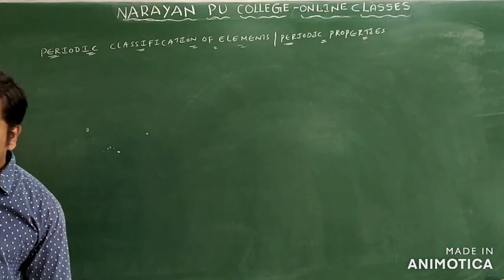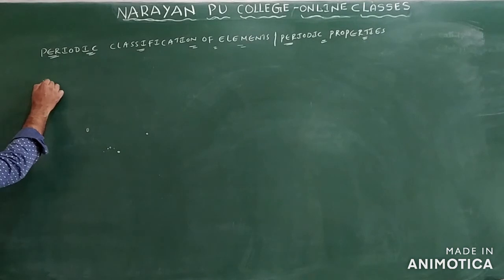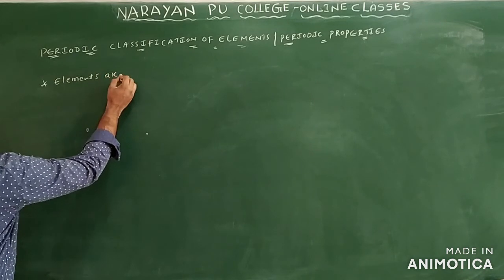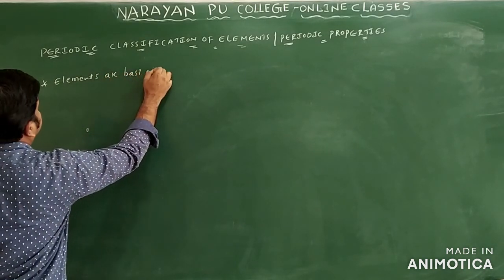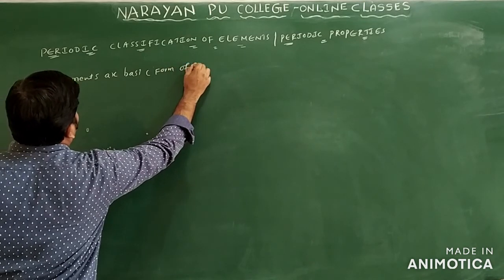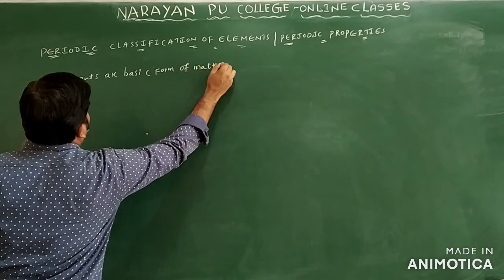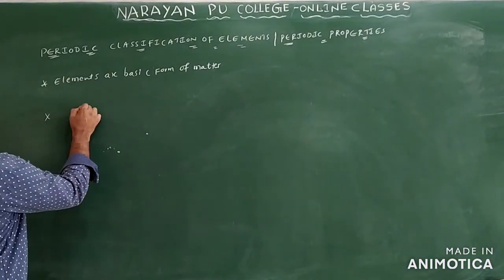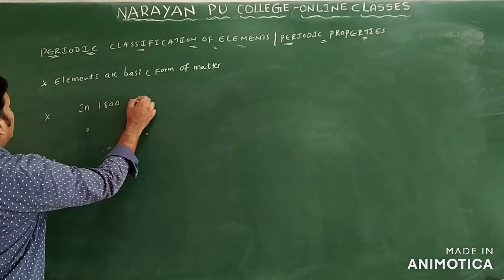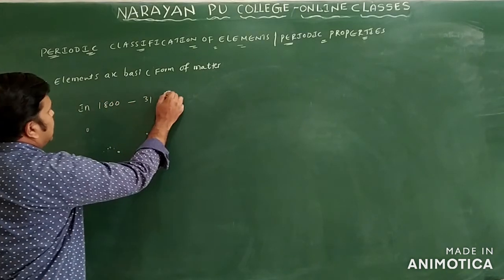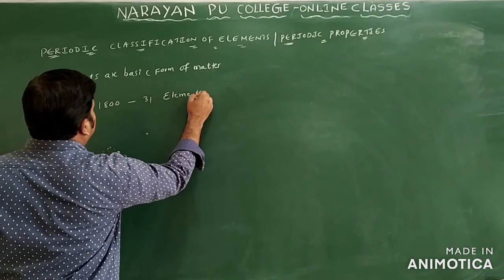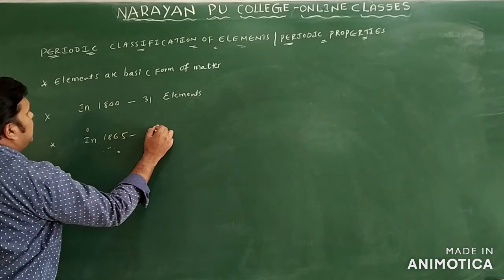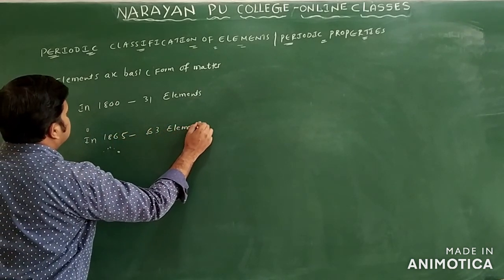Let us see what points we have discussed up to now. Just highlight one point here. Generally elements are the basic form of matter, you know. Elements are the basic form of matter only. Up to 1800, how many elements were discovered? They had only 31 elements. In 1865, nearly how many elements were there? Here 63 elements were there.